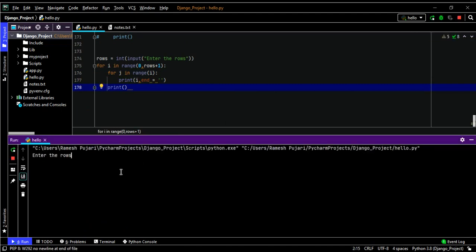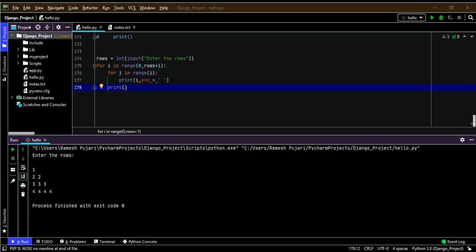So here I need to enter the number of rows, 5 rows. So it will print 5. This is the example for the pyramid program. Now here I am entering 4. So it will print 4. This is the example of pyramid programs in Python.